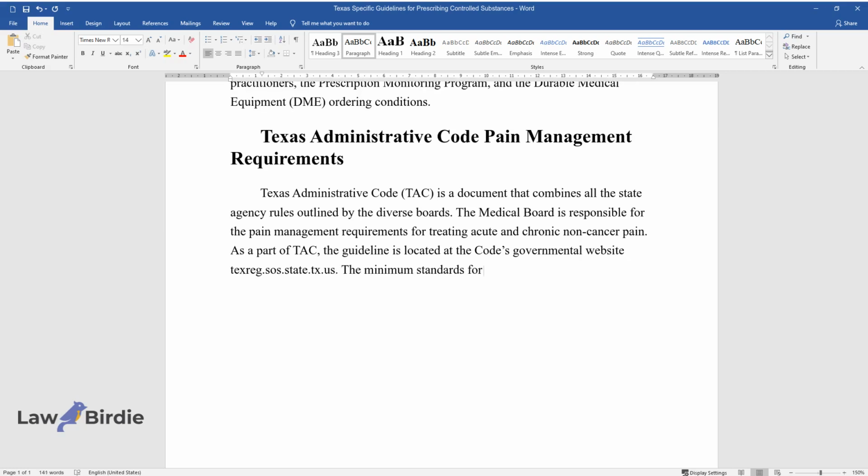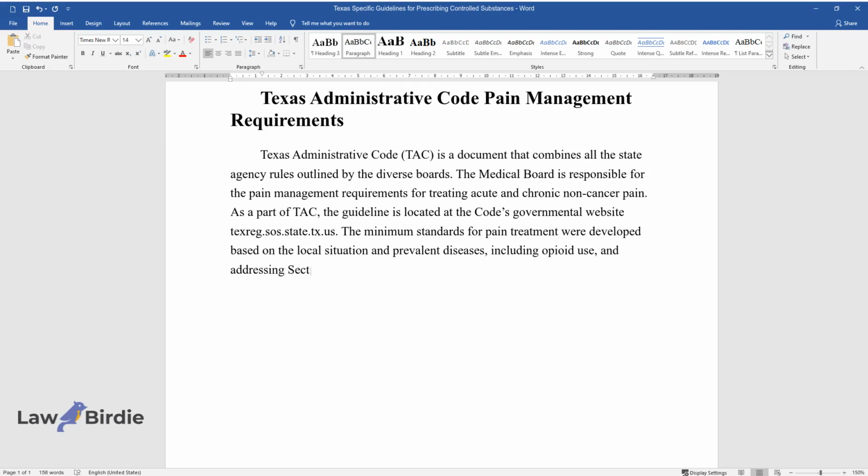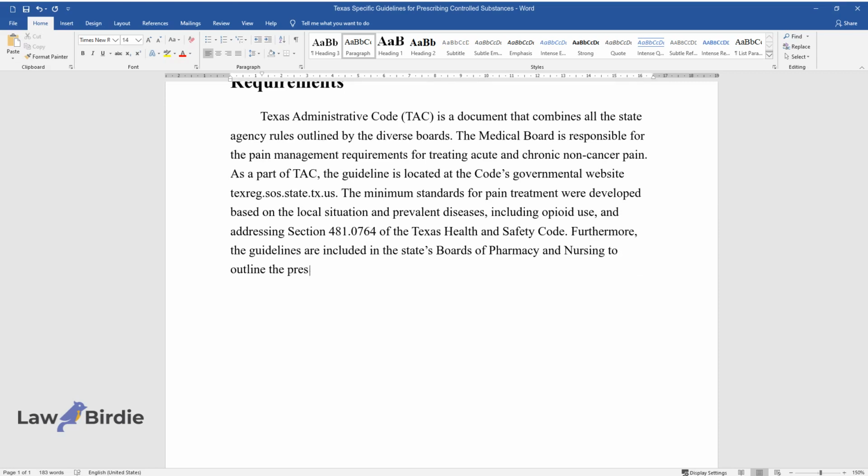texreg.sos.state.tx.us. The minimum standards for pain treatment were developed based on the local situation and prevalent diseases, including opioid use, and addressing Section 481.0764 of the Texas Health and Safety Code. Furthermore, the guidelines are included in the state's boards of pharmacy and nursing to outline the prescription regulations and identify